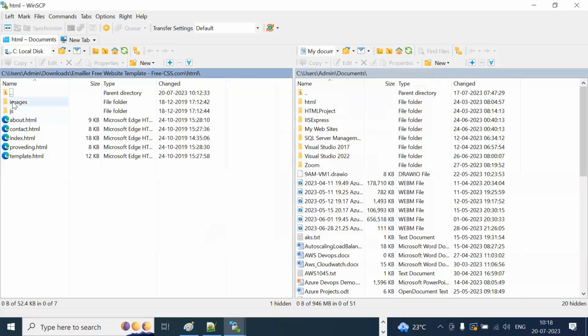So do one thing, buddy. Delete all these items, this is the old one, the previous one. Right-click and try to delete those. It's slow automatically.